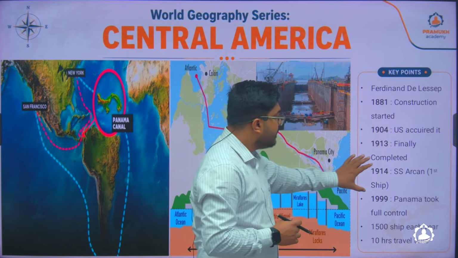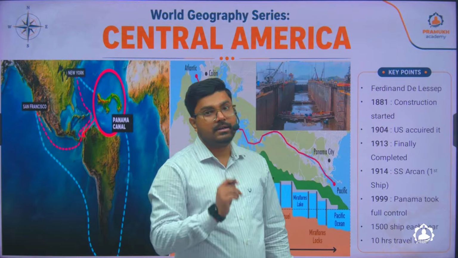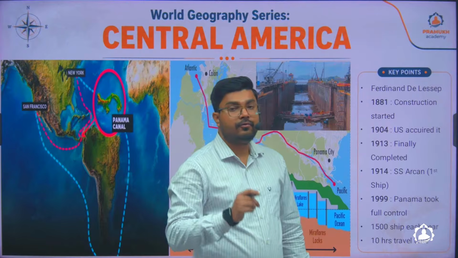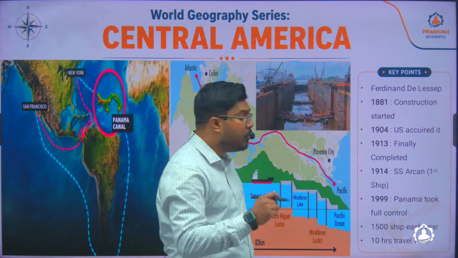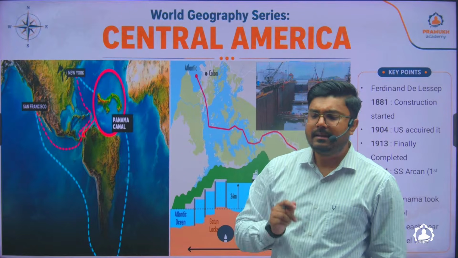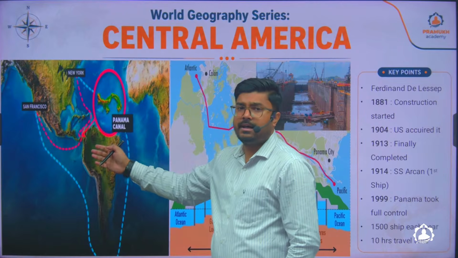From then until 1999, the canal was under US control. In 1999, Panama took full control of the canal. Though Panama took full control of the canal, even today you will see that the USA has a huge role in the operation of Panama.